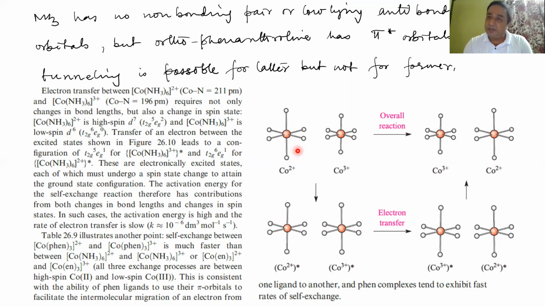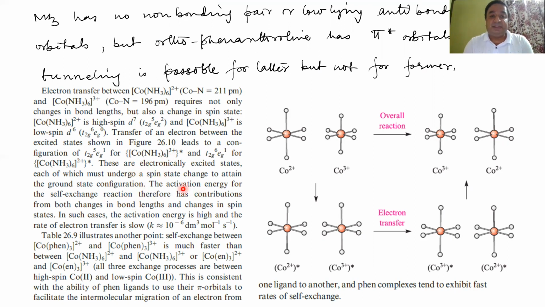This is cobalt 2, so high spin. This is cobalt 3, so low spin. So this is the high spin electronic configuration, t2g5 eg2. For low spin, it is t2g6 eg0. Electron transfer takes place, say in this step. Then what happens? Cobalt that was 2 is going to cobalt 3, and still it is in the high spin. Cobalt that was low spin, that is 3, is going to 2, it is still low spin. So over here, the spin has to change because cobalt 3 has to be low spin and cobalt 2 has to be high spin. Okay.